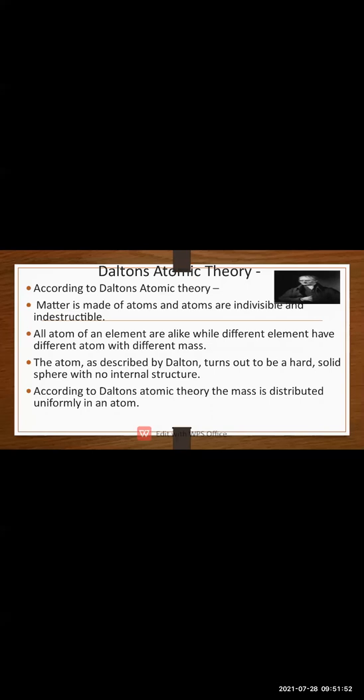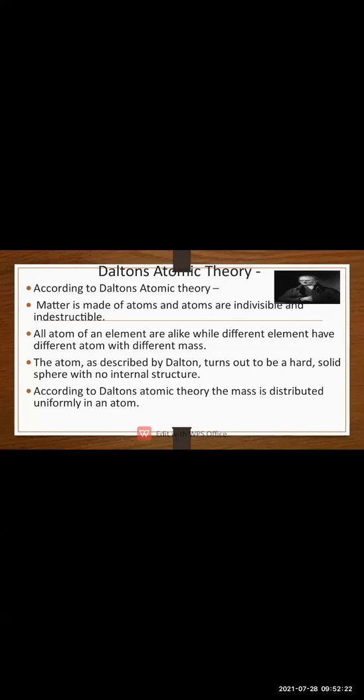Okay, then the atoms combine in the ratio of small numbers to form a compound. Now, for example, water. Water is H2O. So the ratio is small in numbers so that it can easily form a compound.